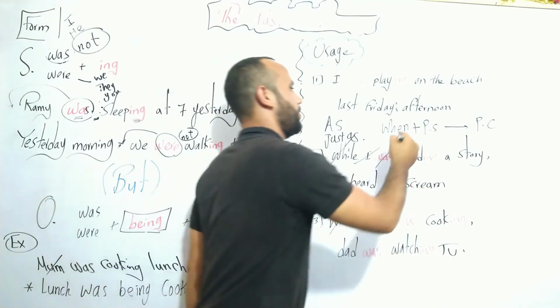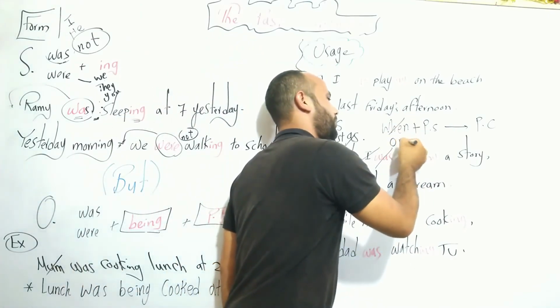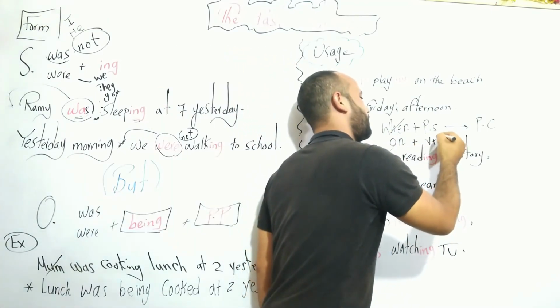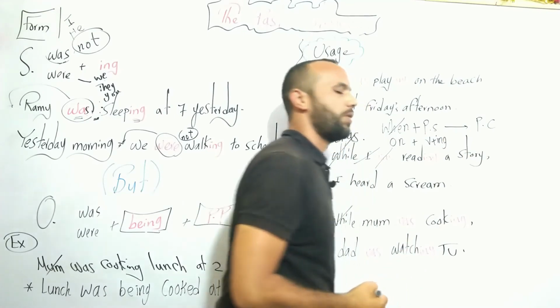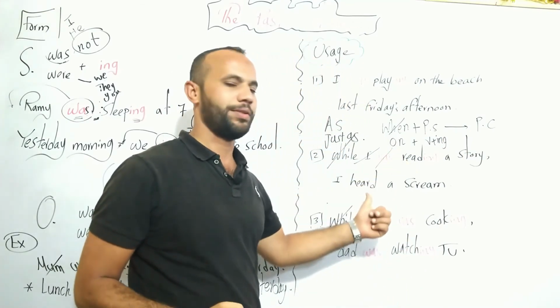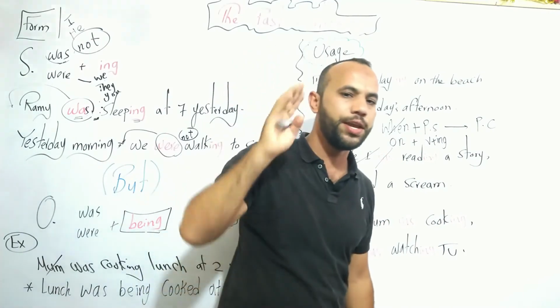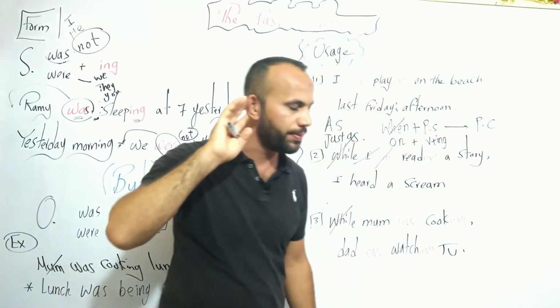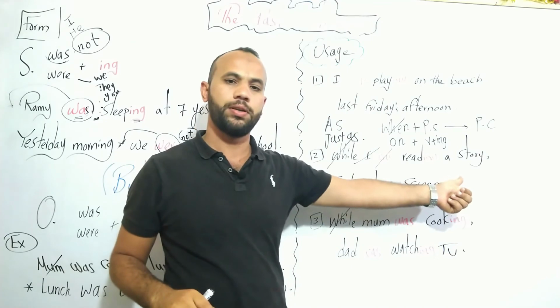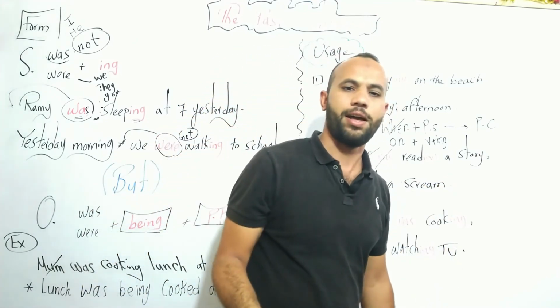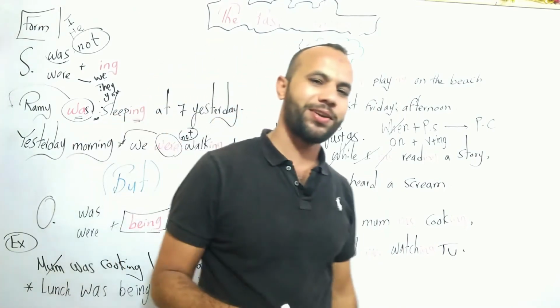Also, we can omit when and use on, if we use on plus ing. On hearing a scream, I was reading a story. On hearing a scream, I was reading a story. I hope it was clear to you.